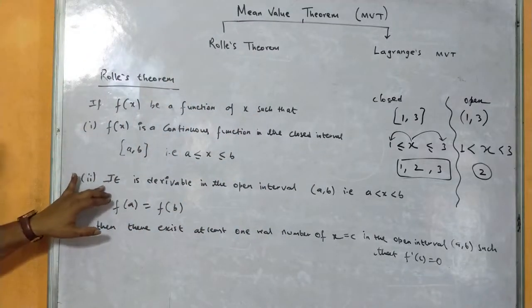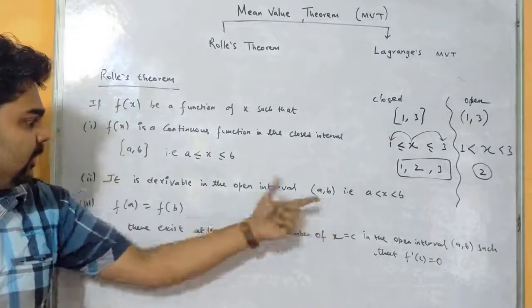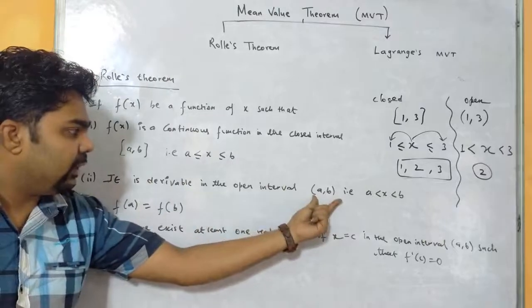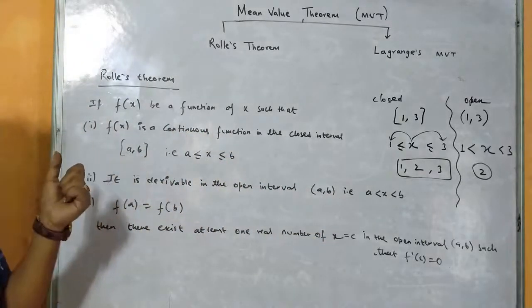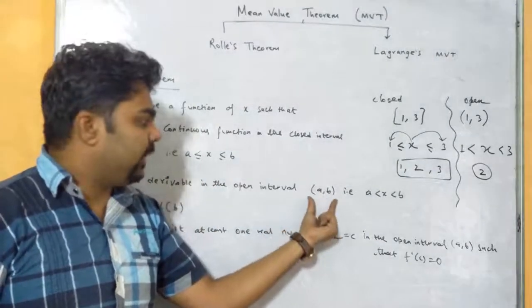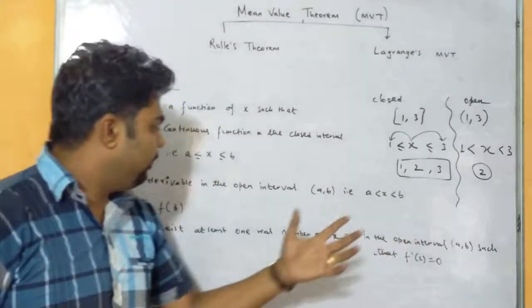Second, it is derivable in the open interval (a, b). That means when it is derivable, it is within open interval (a, b). When it is continuous, it is within closed interval [a, b]. Okay, so I have indicated here (a, b) with open bracket, what does it mean? That is, the value of x should be greater than a, less than b.